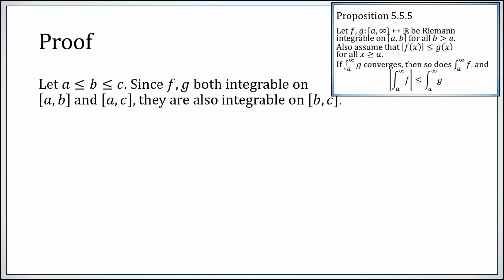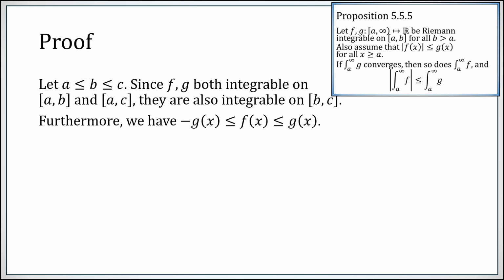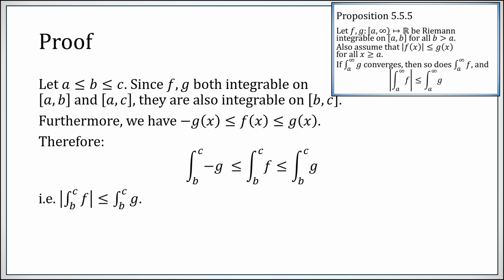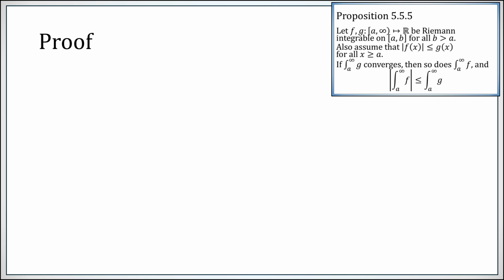All right, so assume a is less than or equal to b is less than or equal to c. f and g are both integrable from a to b and from a to c, so they're integrable from b to c. And since f is bounded above in absolute value by g, then f is bounded above and below by plus or minus g. These inequalities can then be integrated from b to c. The -1 can be factored out here, which means that the integral from b to c of f is in between plus or minus the integral from b to c of g, which is to say that its absolute value is less than or equal to the integral from b to c of g. So here's what we established on the previous slide.